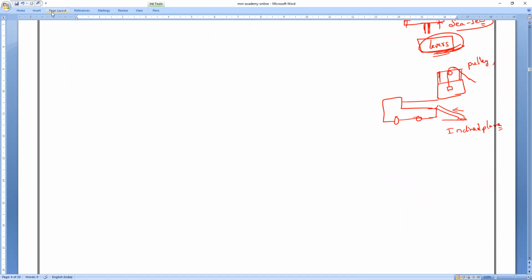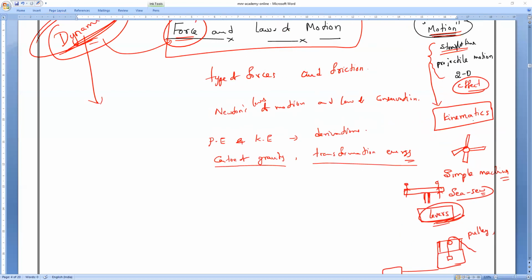Who is the cause of motion? Suppose you are moving. Who is the cause, guys? Anybody can tell? If you are moving, who is the cause? No, if you are moving, force is the cause. If a car is moving, force is the cause. If the boy is running, it is because of force. If the ball is thrown, it is because of force. Understand everybody? So the dynamics. Yes, Mari? Gravity, sir. Yes, whatever it is. All of you remember, kinematics only deals with the motion of the body.